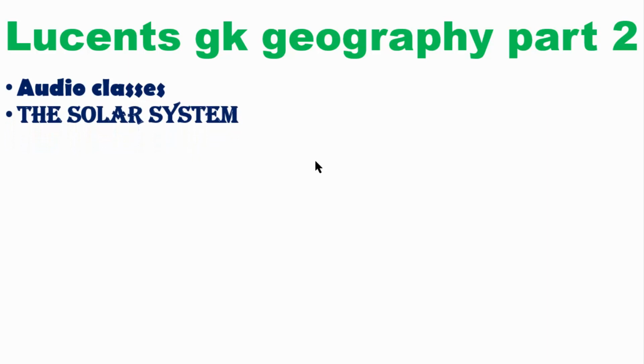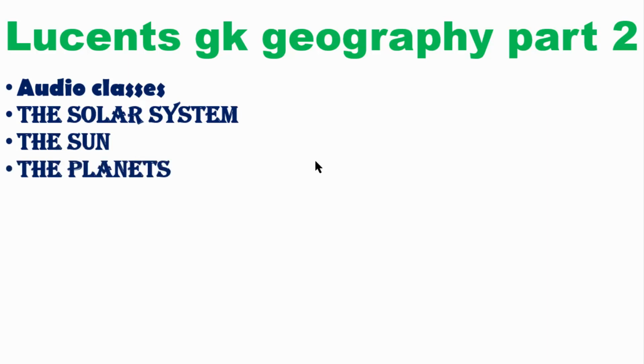First of all, in this video we're going to tell you about the solar system, the sun and the planets. We're going to discuss these three parts. First, the solar system. As you know, in the solar system the sun is at the center and all the bodies revolve around the sun. The planets revolve around the sun in an elliptical orbit. They will commonly ask you this: the orbit is elliptical.